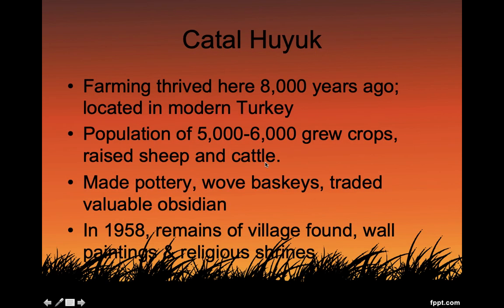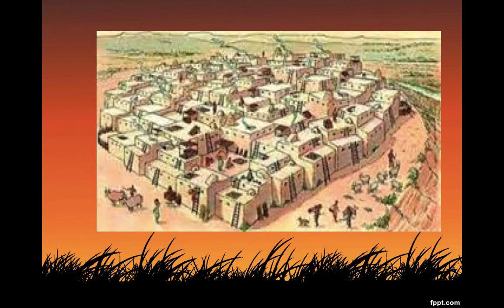So Çatalhöyük was a city that we discovered that thrived about 8,000 years ago in modern Turkey. The population was about 5,000 to 6,000, and they grew crops, raised sheep and cattle. They made pottery, wove baskets, traded valuable obsidian, which is like a black rock. And in 1958, we found the remains of this village. And we found loads of information that we could learn about this early group.